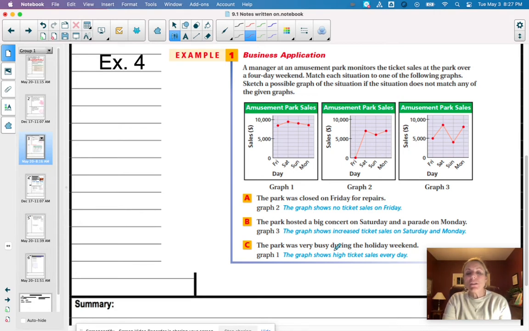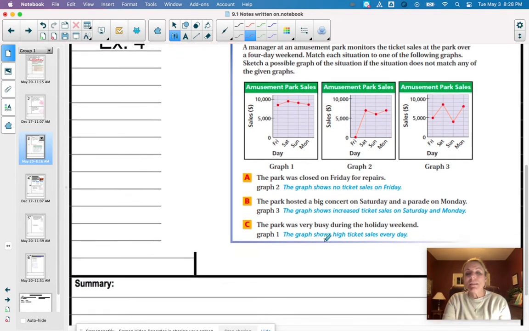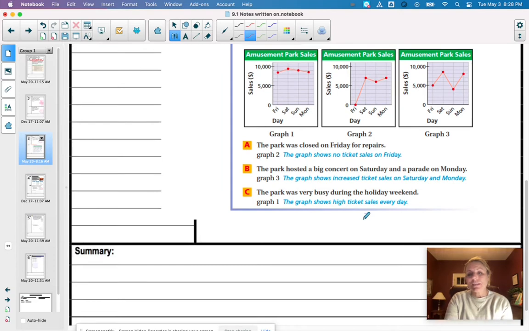B, the park hosted a big concert on Saturday and a parade on Monday. So obviously we're going to pick graph 3. Big concert on Saturday, sales are up, and a parade on Monday, so sales are up again on Monday. And C, the park was very busy during the holiday weekend. And as we can see, holiday weekend, sales are up. So it's a lot of reading and interpreting and a lot of common sense in this lesson.